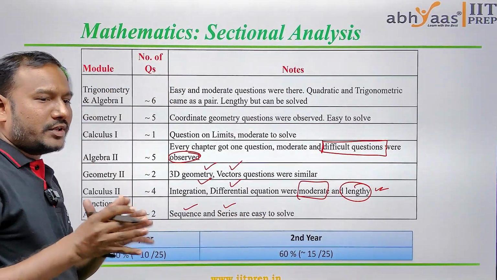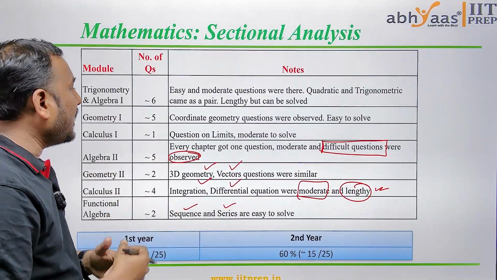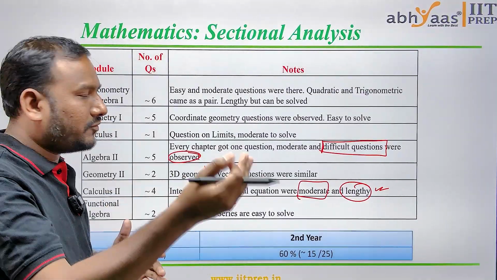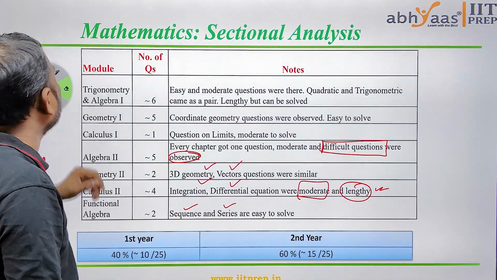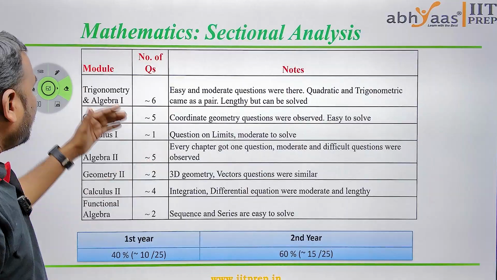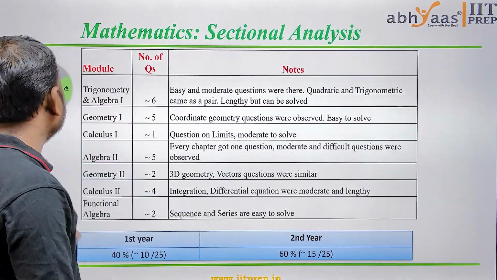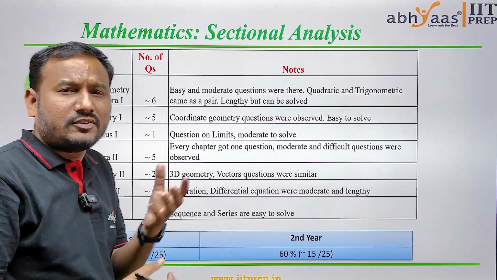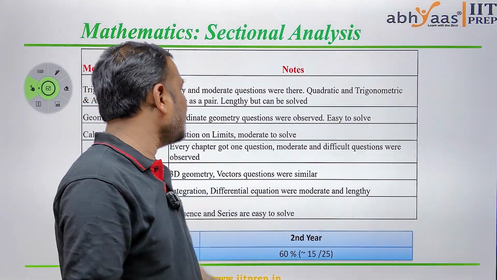So while doing the math, whenever easy questions are coming, try to give priority to those questions. If you observe lengthy questions, take them up after solving the easy questions, and then come to the time taking questions. So this is about the math sectional analysis. From the first year we got almost 40%, and from the second year almost 60% in the math sectional analysis. Now with the overall analysis, almost moderate but time taking questions were given.